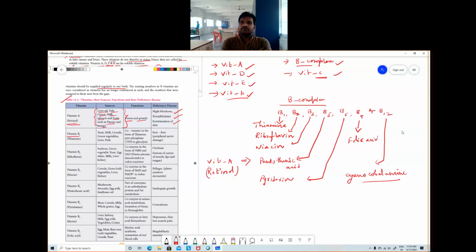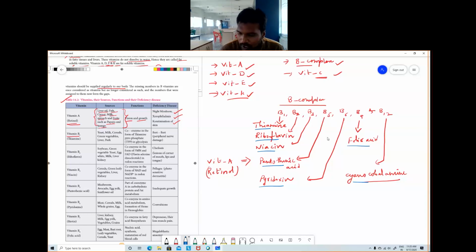So these are the vitamins that come under B complex: thiamine, riboflavin, niacin, pantothenic acid, pyridoxine, folic acid, and finally cyanocobalamin.